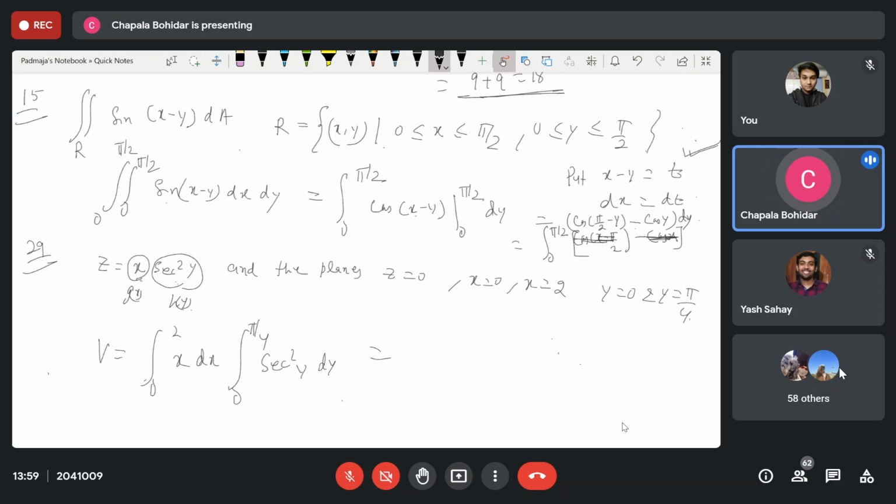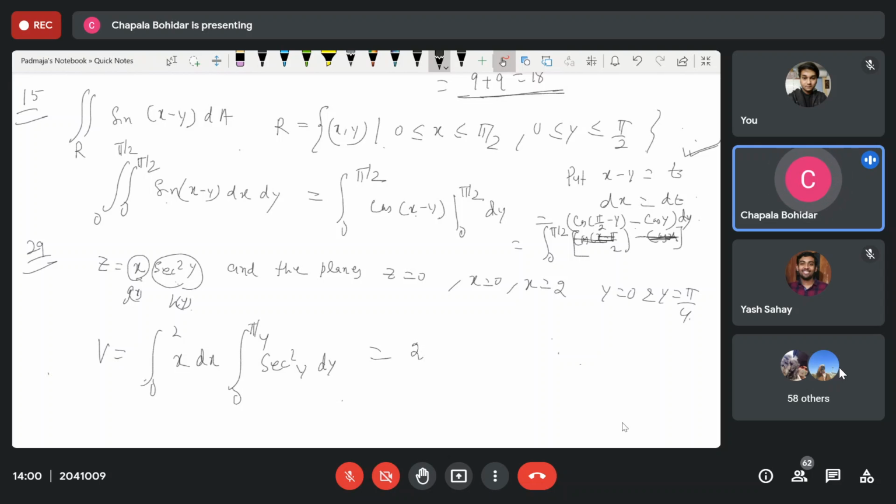So what is the answer? Directly I'm writing here. What is the integral of sec square y from 0 to pi by 4? It is tan y, and it is x square by 2. So x square by 2 from 0 to 2, it is 4 by 2.